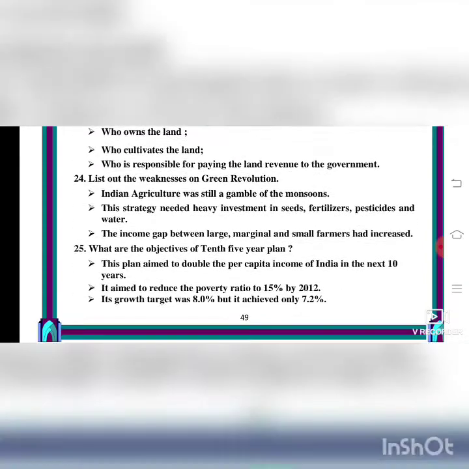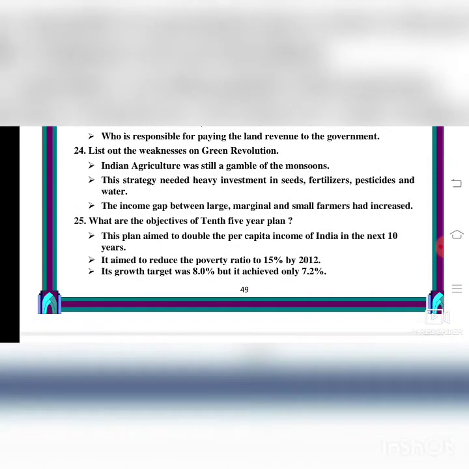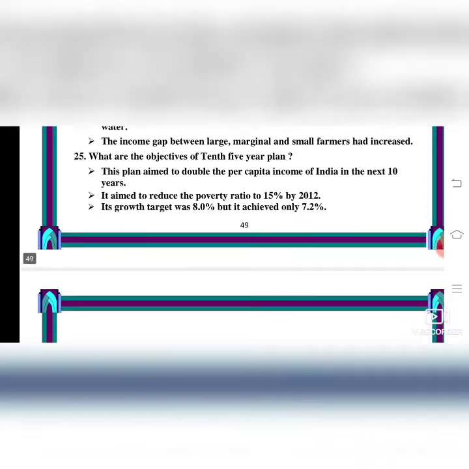What are the features of the 10th five-year plan? This plan aimed to double the per capita income of India. It aimed to reduce the poverty ratio in India. Its growth target was 8.0 percent, but it achieved only 7.2 percent.